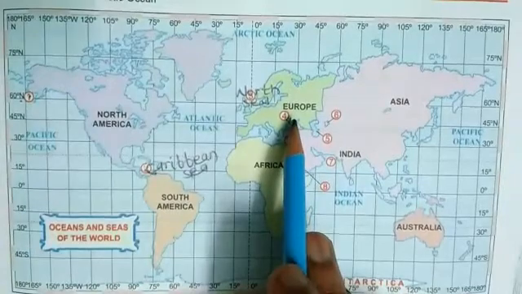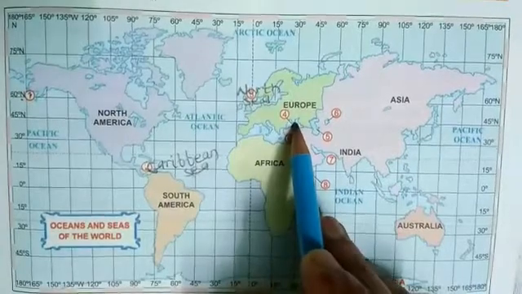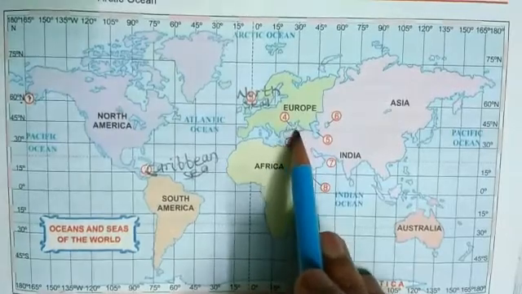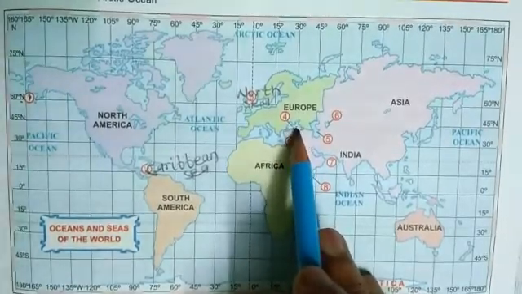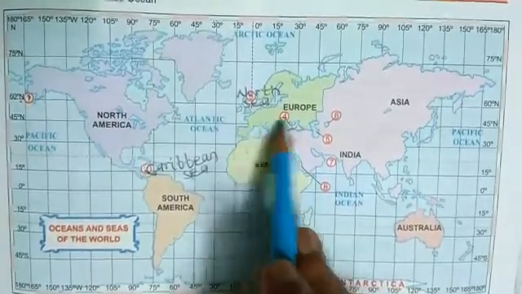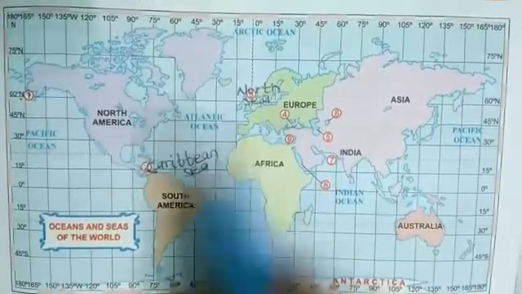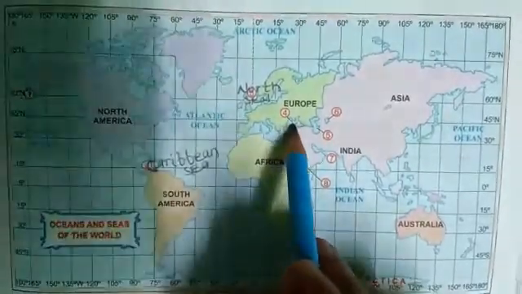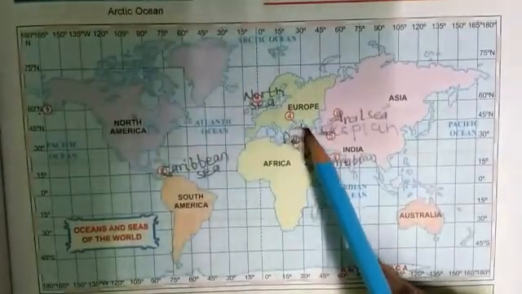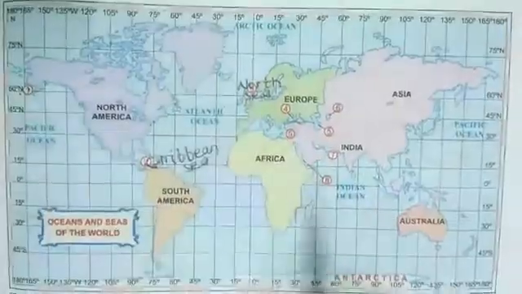Here is Black Sea. This part is Black Sea, roughly oval in shape. The Black Sea lies in the southeastern part of Europe. This is Europe, okay. Southeastern part of Europe. It is an inland sea. Several great rivers like Danube, Dnieper, Don, etc. drain into it.